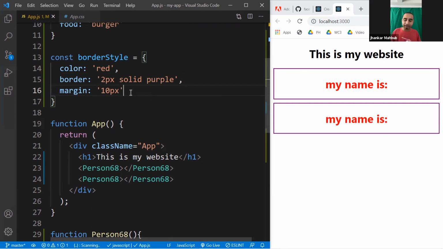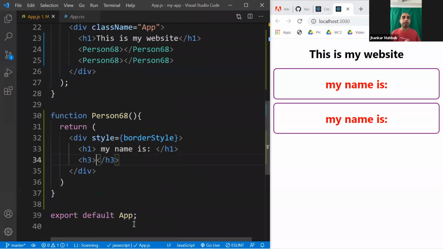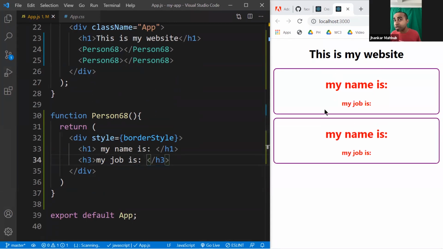If you do a border radius, usually in CSS we write border dash radius. But here, since you cannot put a dash in a name in JavaScript, instead of the dash you make the R uppercase. That's it. And you can make a border radius of 10 pixel. You do this, you see the border radius of 10 pixel. And here, if you have another line, okay, my job is something, these are repeating. Right now they have a similar look, but not exactly the same data.